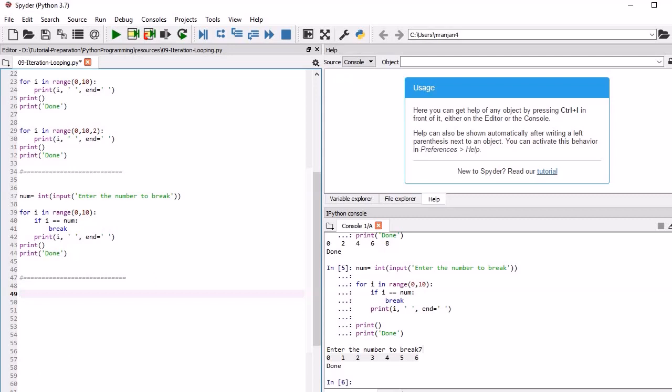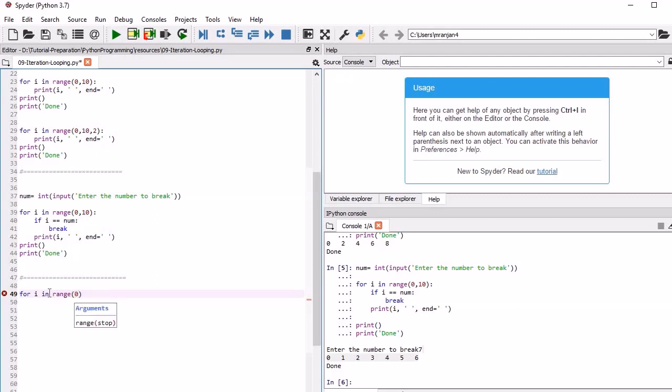This time we are going to check the even numbers from 1 to 10. So let's write a program for that. To do that we will write for, then the variable name, and then in range. Here you need to remember the in keyword and then range.